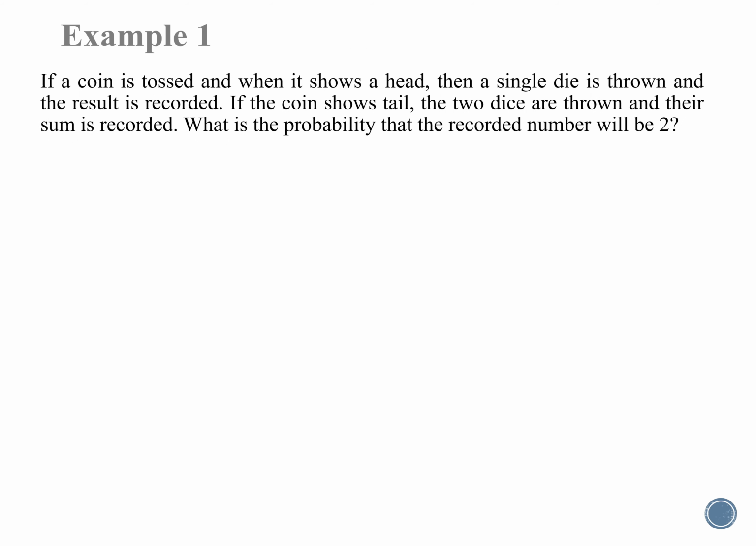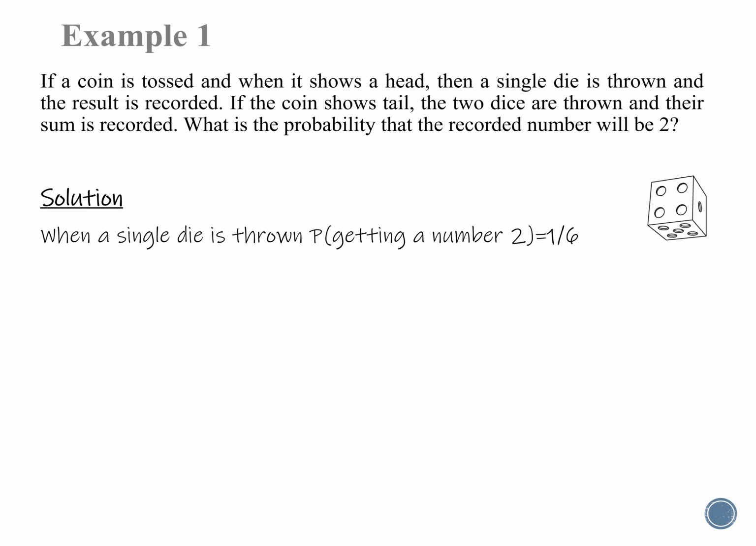Example 1. If a coin is tossed and when it shows a head, then a single die is thrown and the result is recorded. If the coin shows tail, then two dice are thrown and their sum is recorded. What is the probability that the recorded number will be 2? Solution. Here we have two cases. Case 1: when a single die is thrown, then the probability of getting number 2 equal to 1 by 6. That is, the total number of outcomes is 6 and the favorable number of cases is 1.